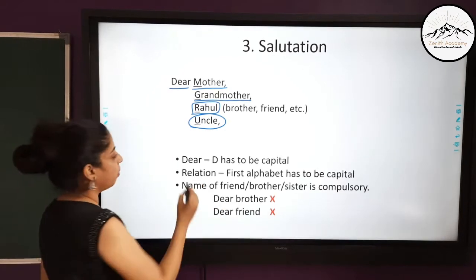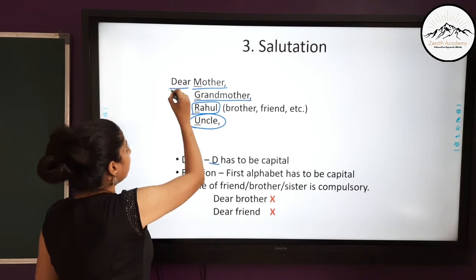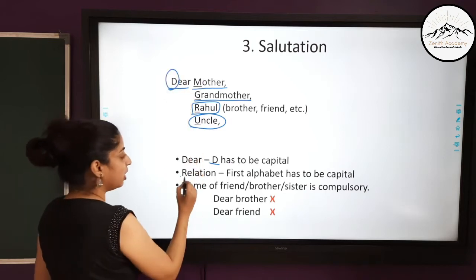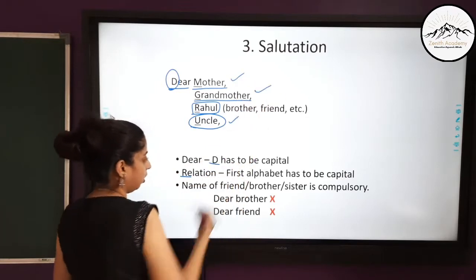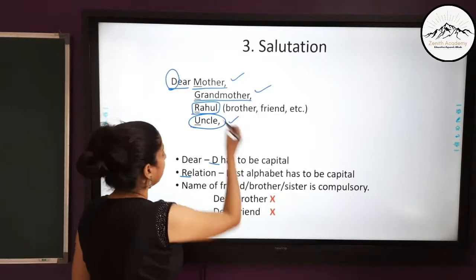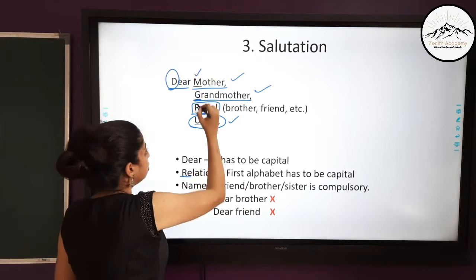Now you should remember that the D of the dear has to be capital. This has to be capital. When you are writing the relation like mother, grandmother or uncle, the first alphabet has to be capital. Here you can see M, G, U.